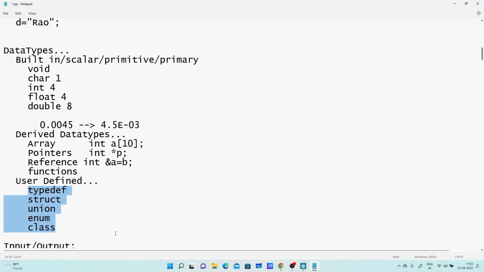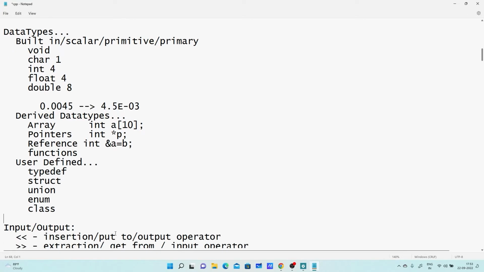Now, next. Before going for input output, I said that there are two types: a literal and a constant. So can anyone tell me the difference between literals and constants?